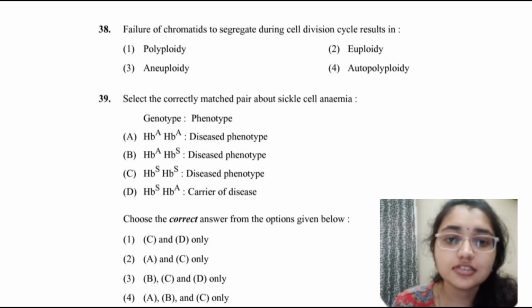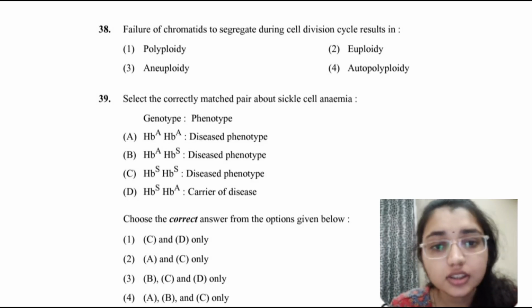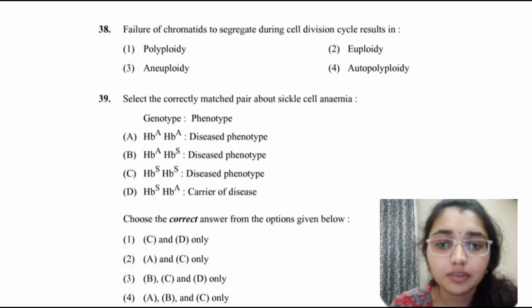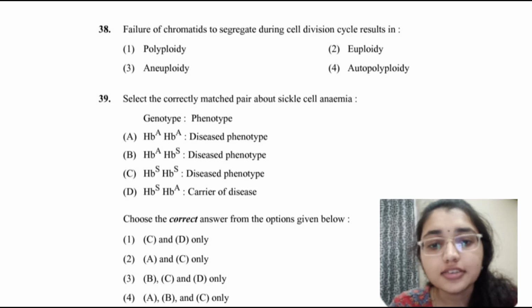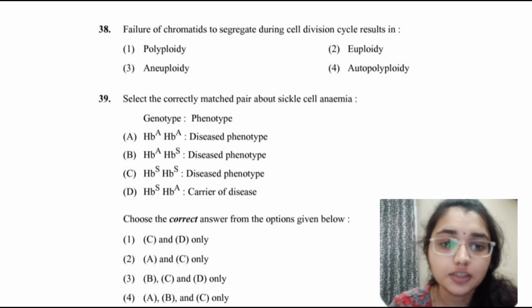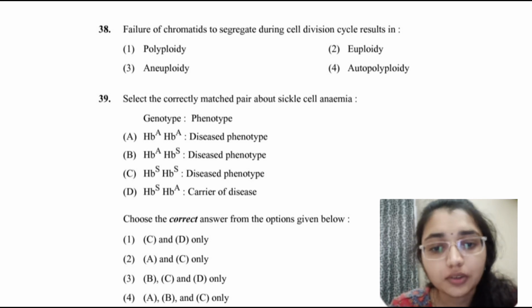The next is to select the correct matched pair about sickle cell anemia. Here the C and D option is correct. The disease phenotype, sickle cell anemia, is HbS HbS, whereas HbS HbA is the carrier. The HbA HbS individual is a carrier of the disease, that is sickle cell trait. Now the next question.